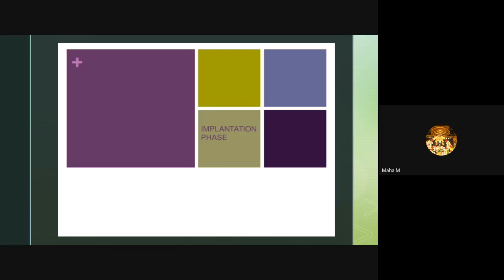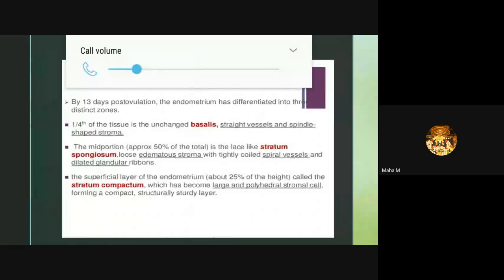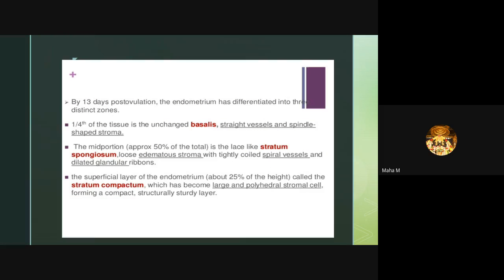By day 30 post-ovulation, the endometrium has differentiated into three distinct zones. One quarter of the tissue is the unchanged basalis, with straight vessels and spindle-shaped stroma. The mid portion, approximately 50% of the total, is the lace-like stratum spongiosum, with loose edematous stroma, tightly coiled spiral vessels and dilated glandular secretions. The superficial layer, about 25% of the height, is called the stratum compactum, which becomes large polyhedral stromal cells, forming a compact, structurally sturdy layer.